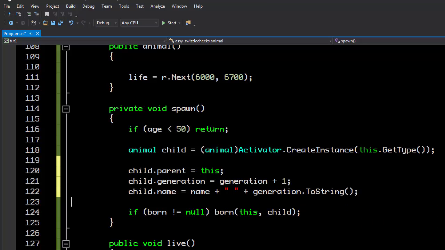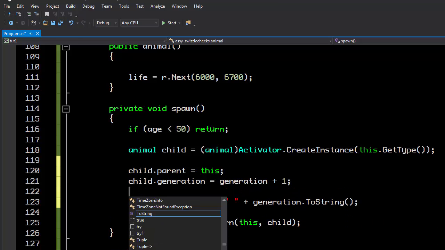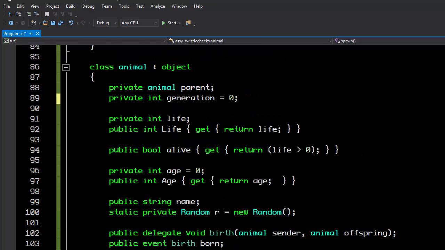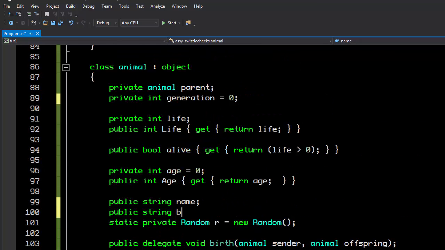Except now we need a base name because the name is going to contain, let's just say, private string baseName, because otherwise this will just keep adding numbers onto the end.